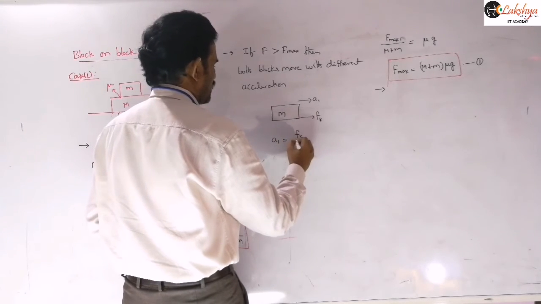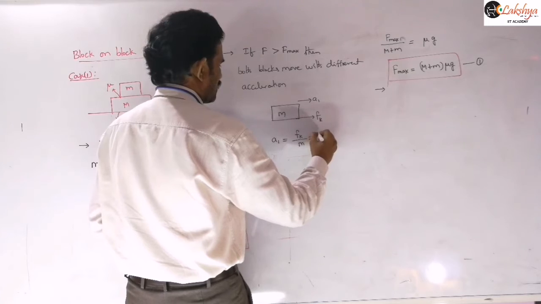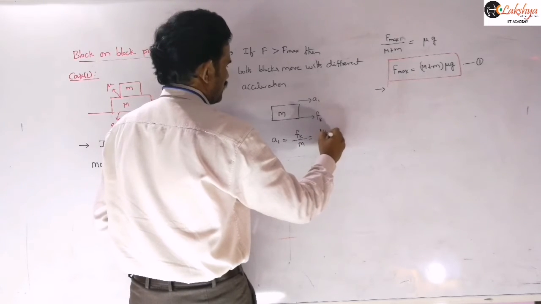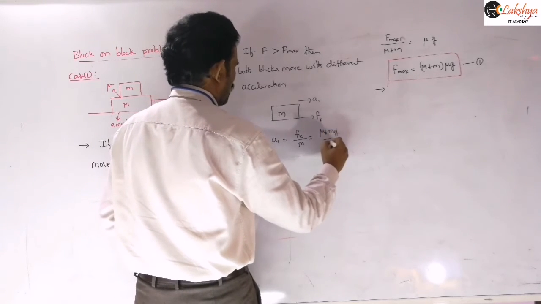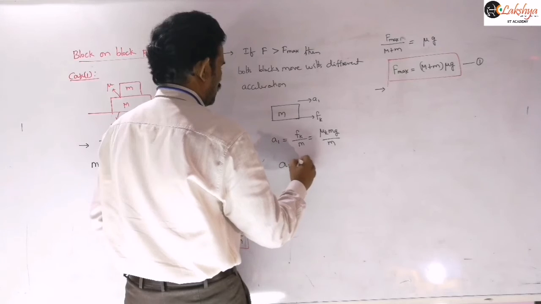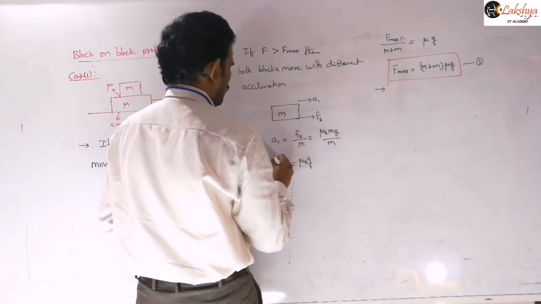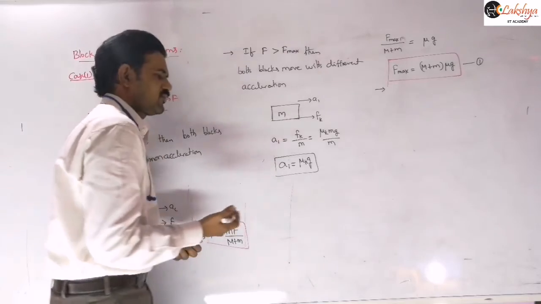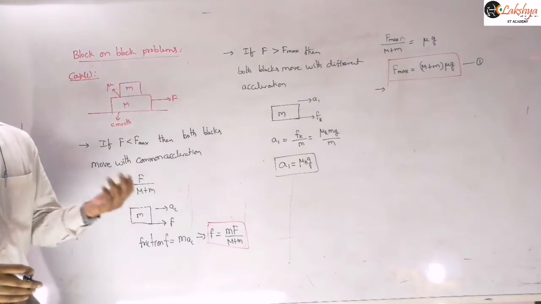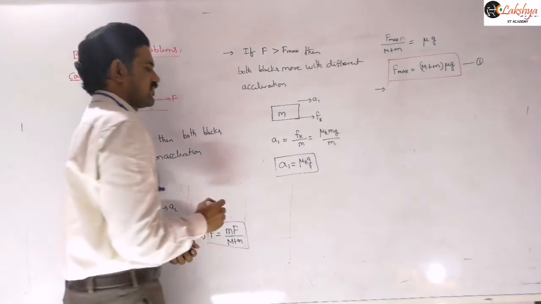Therefore, a1 is equal to Fk by m, so mu k into mg by m, which is nothing but mu k into g. Is it clear? If only mu is given, then mu s into g is our maximum possible acceleration for this.